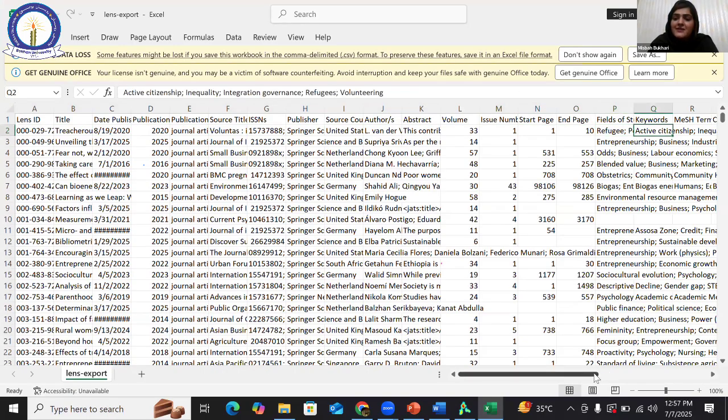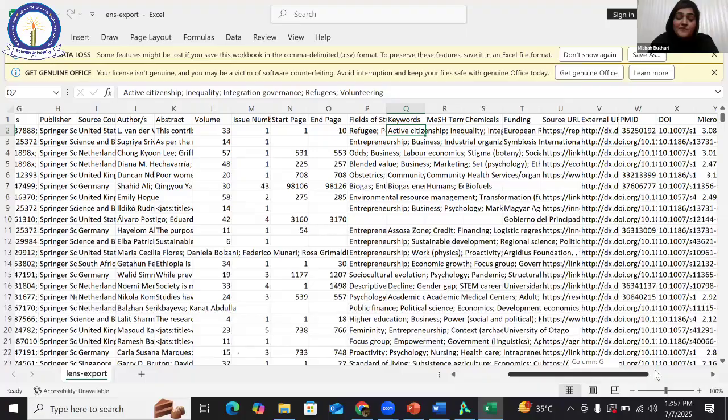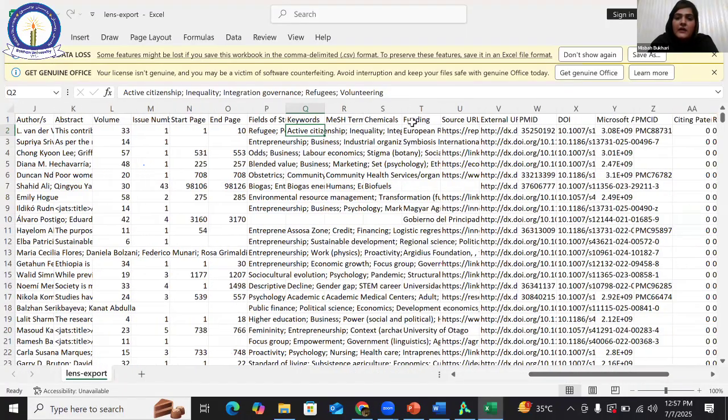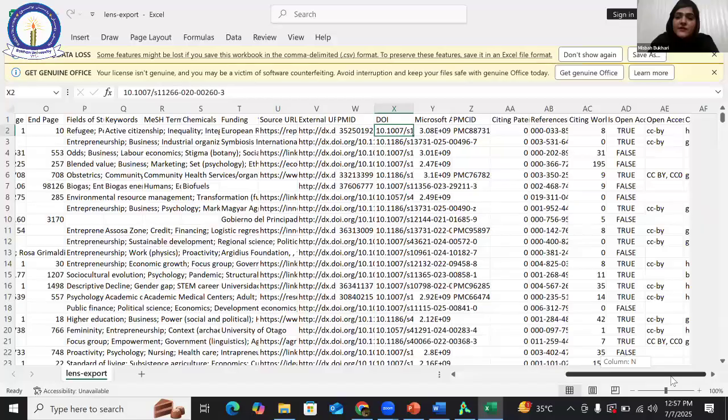This is the exported lens.org file. Then findings, source, that is URL, and after that DOI. DOI is very important to be mentioned in the fact sheet.